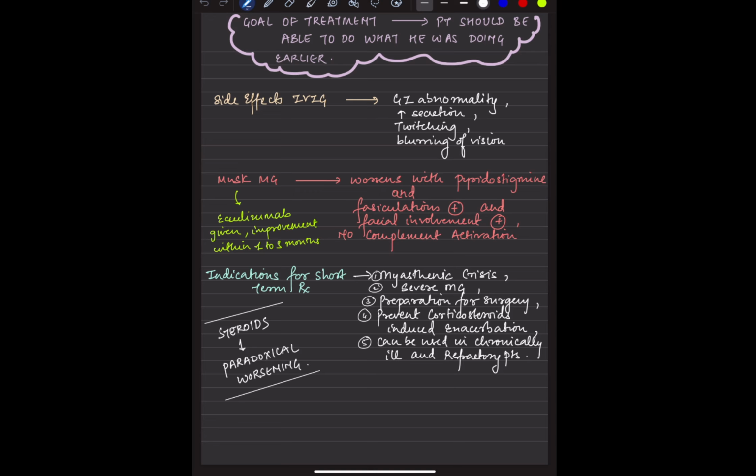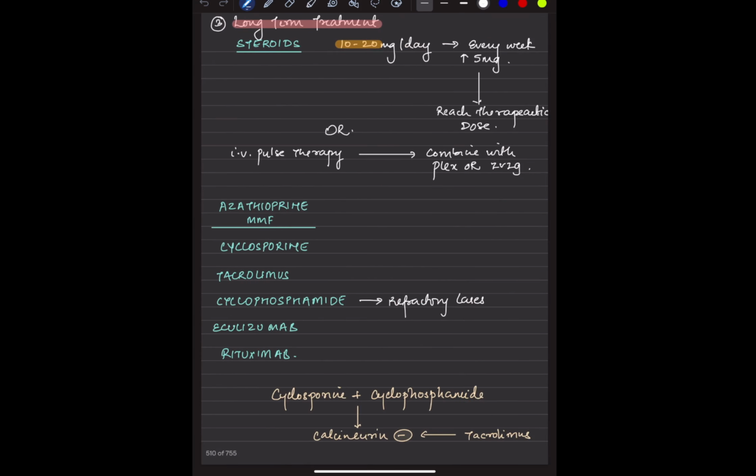What are the indications for the short-term treatment? Why should one patient go for short-term? If the patient has a corticosteroid-induced exacerbation, if the patient has a myasthenic crisis, severe myasthenia gravis, or a chronically ill refractory patient, then we should go for short-term.